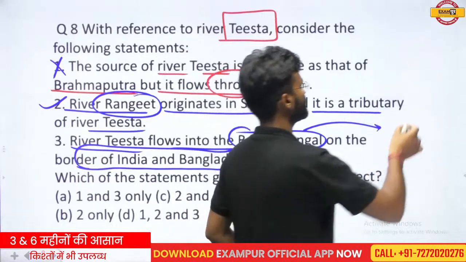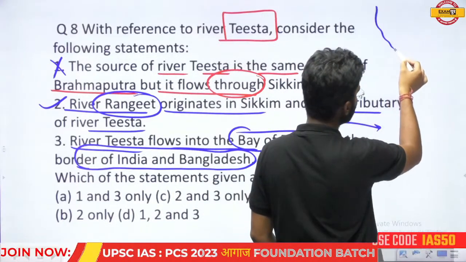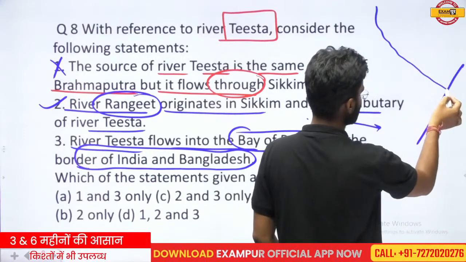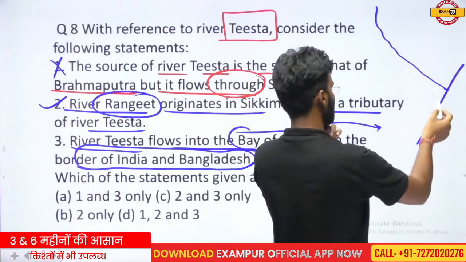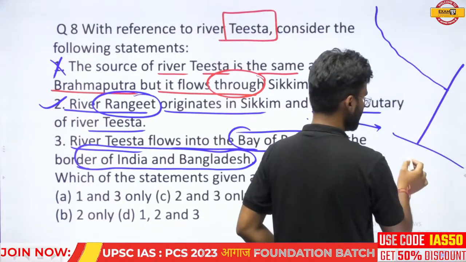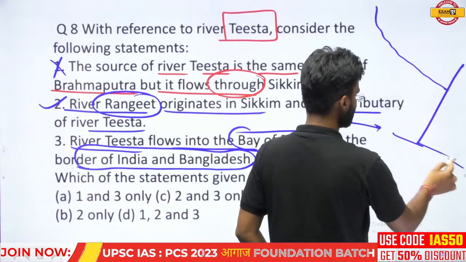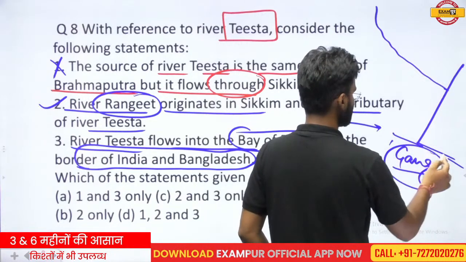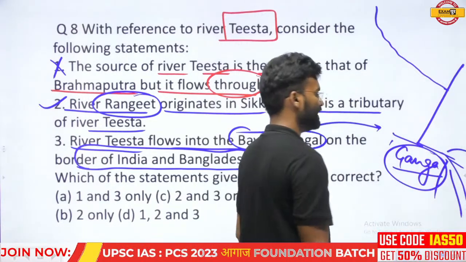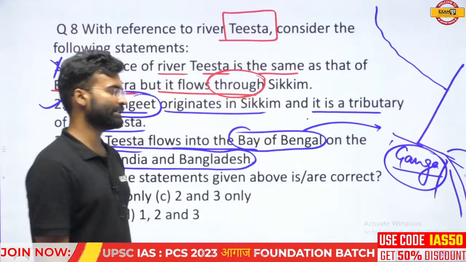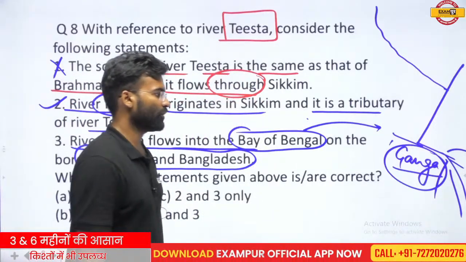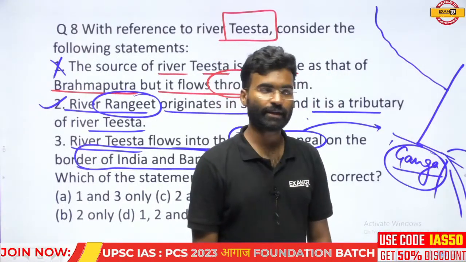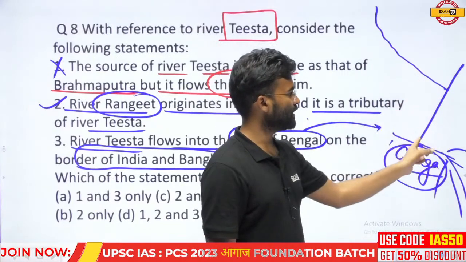Okay, so make it clear that the Tista river makes the boundary between India and Bangladesh, and then it joins the Brahmaputra river in Bangladesh. And the Brahmaputra again joins the Ganga river. So Brahmaputra joins the Ganga river and the Tista joins the Brahmaputra. And Ganga independently releases its water into the Bay of Bengal and forms the world's largest delta, that is called the Ganga Brahmaputra delta.